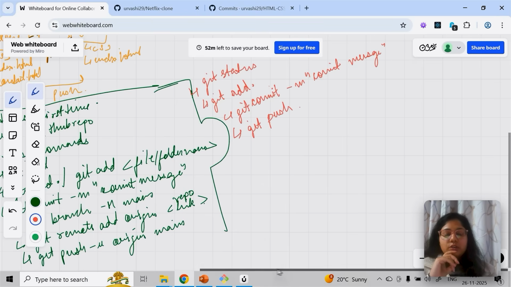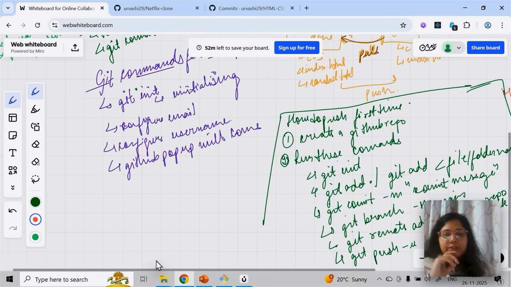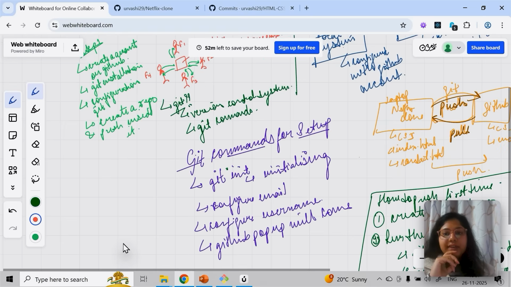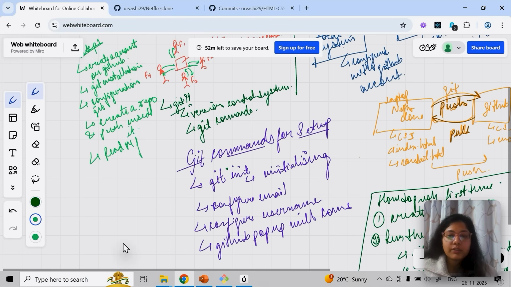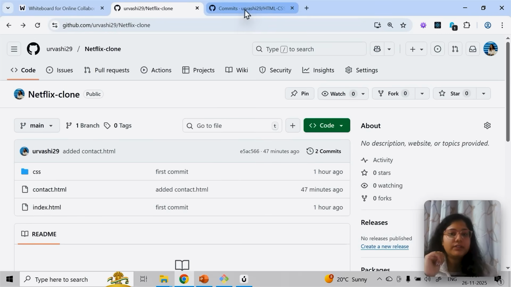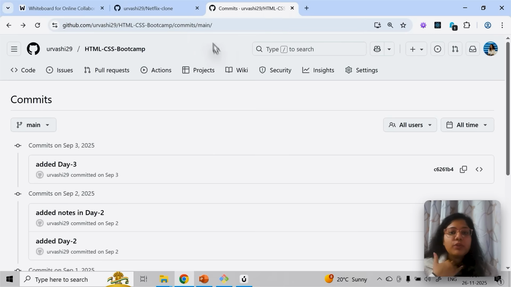Now we will talk about the next important thing, which is the readme file. We have seen push, and we have seen these basic commands. Next, I am going to talk about the readme file. Now, what is a readme file? A readme file is basically going to tell you about this repository.